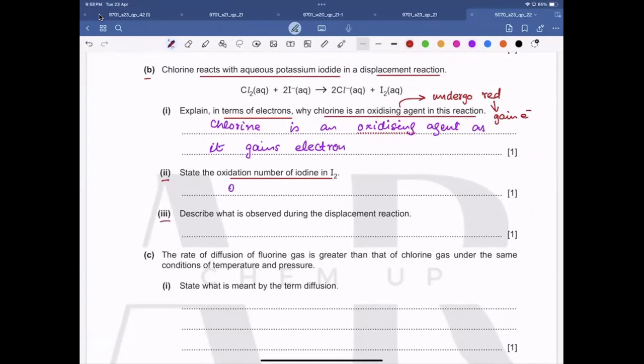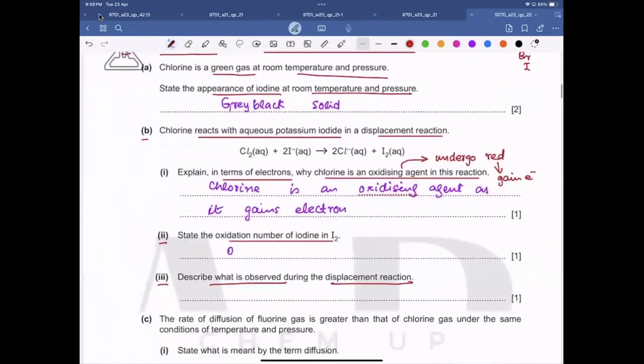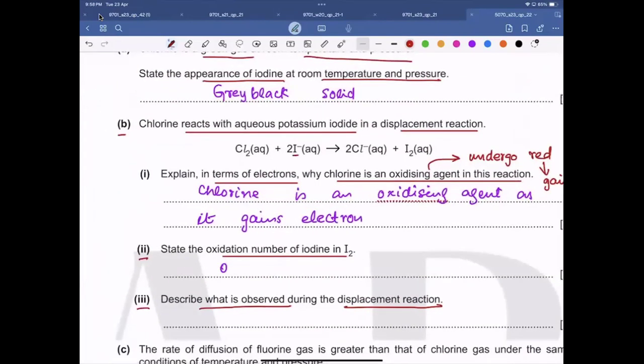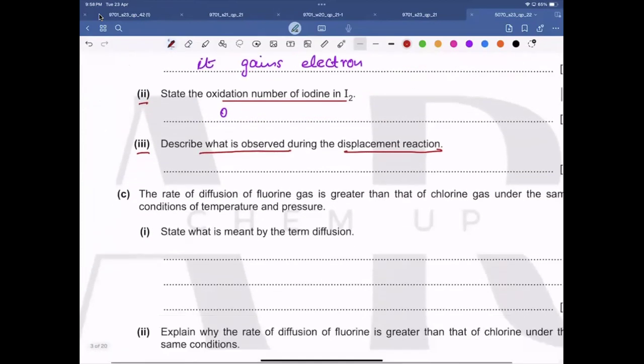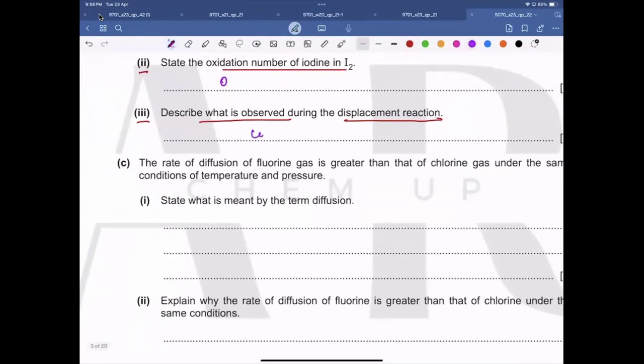Then B part 3. Describe what is observed during this displacement reaction. Okay, so here is the equation. As the group 7 ions are basically colorless, in the solution iodine is formed, and iodine's state is aqueous. Aqueous iodine is brown in color. So the color change would be colorless to brown. So here we are going to write colorless to brown.